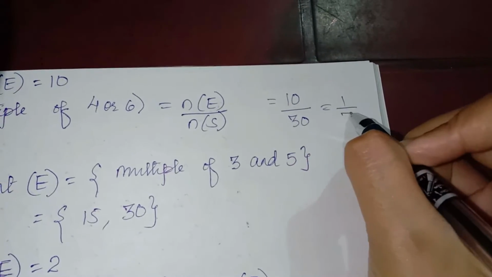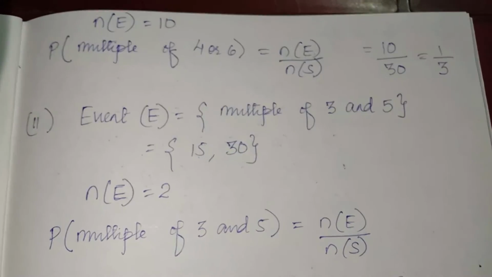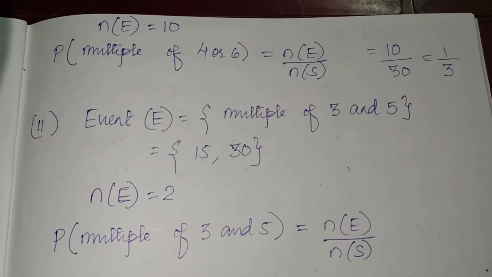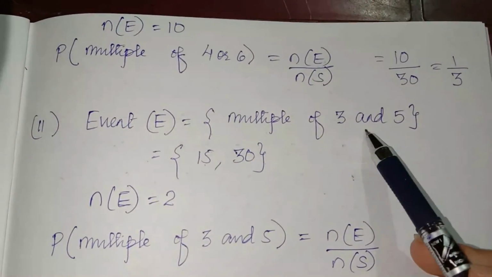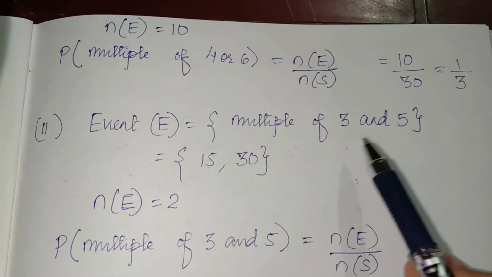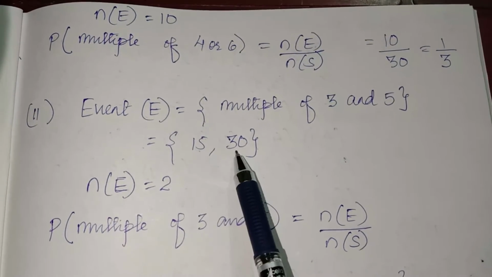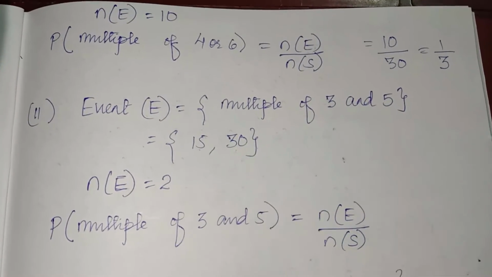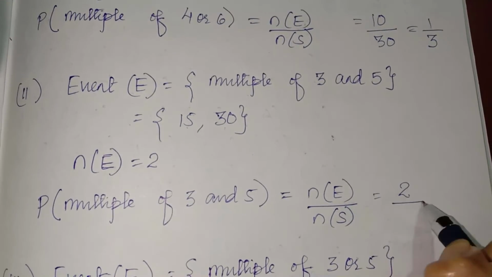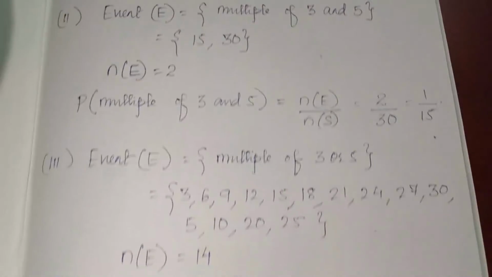1 upon 3. Next is a multiple of 3 and 5. So you have to write those numbers which are multiples of 3 as well as multiples of 5. And means common. That number must be a multiple of 3 and 5. Okay. So the numbers are 15 and 30 only. 15 is a multiple of 3 and 5. 30 is a multiple of 3 and 5. So 2 divided by 30, answer is 1 by 15.